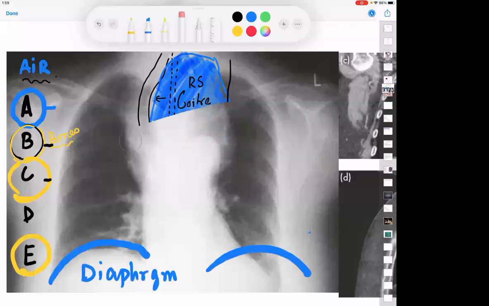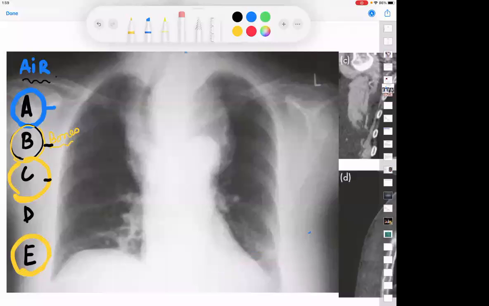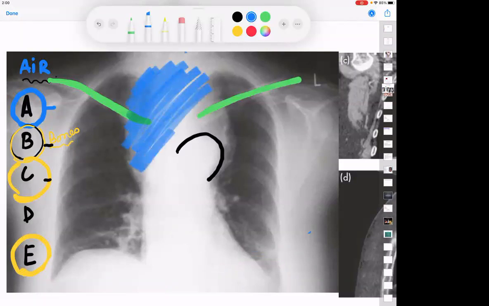Like in this patient, this part of the picture, which is above the level of the heart, do you know what this part is called? Aortic knuckle. This is the unfolding of the aorta. Very good. So this is the arch of the aorta, the aortic knuckle. And these bones, we have already taught, are the clavicle. So this part of the thorax is called the superior mediastinum.